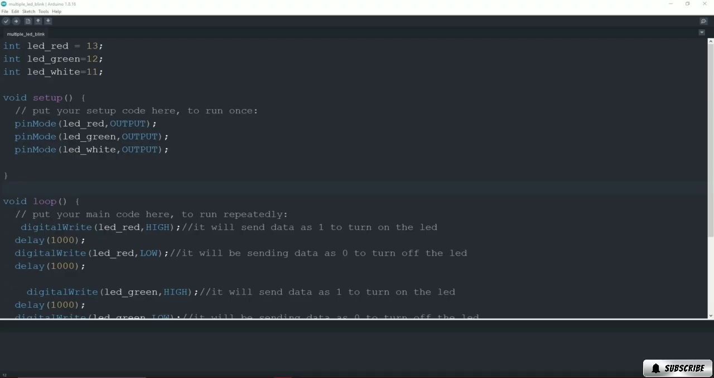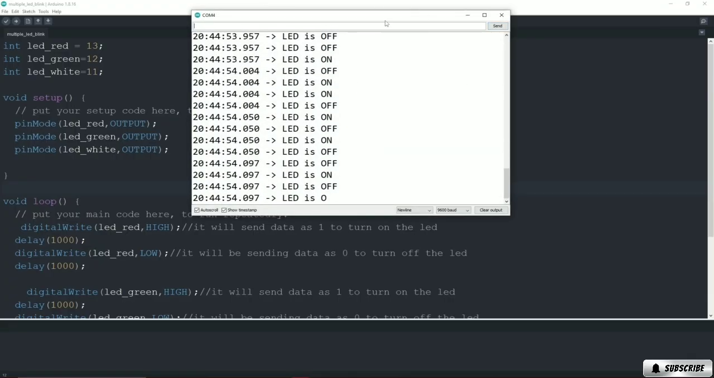So if we want to turn on the LED, we will just type turn on or turn off by giving it the input through the serial monitor, which is available here. You can just see here is the serial monitor through which we can give the input to the Arduino board.